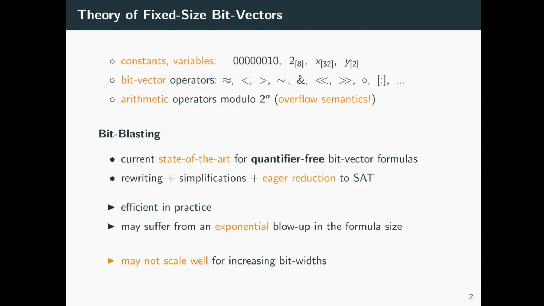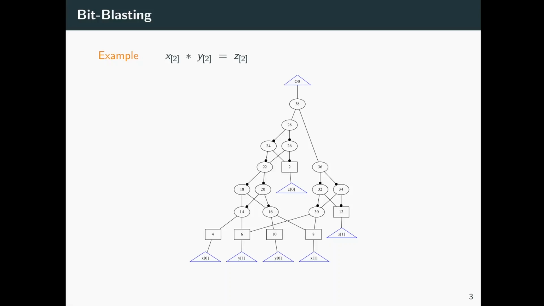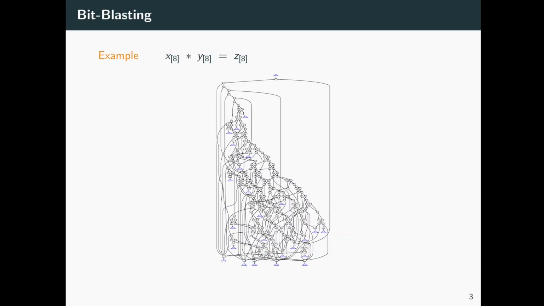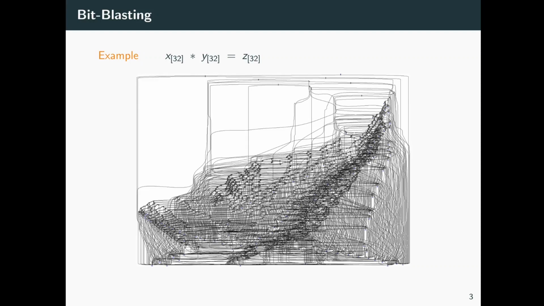for large bit widths. As an example, consider a simple constraint x times y is equal to z, where x, y, and z are of size 2. The bit-blasted circuit representation is shown here as an and-inverter graph, where the bottom blue triangles indicate the input bits, the top blue triangle indicates the output bit, circles represent AND gates, and bullets represent NOT gates. If we increase the bit width of this constraint to 8, the circuit representation is already considerably larger. However, if we increase it to 32, you can't even make out a single gate anymore. And 32 bits is not even considered a large bit width.